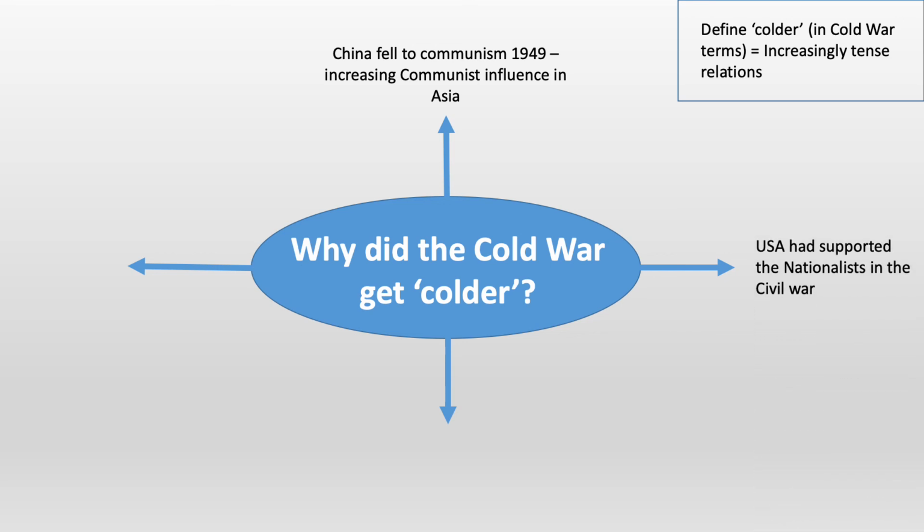Secondly, we can see the USA had supported the nationalists in the Civil War, and Stalin had supported the communists in the Civil War. So by supporting opposing sides, it's becoming clear that East and West were now very firmly separated. They were no longer allies, they were firmly enemies, they were supporting different causes.